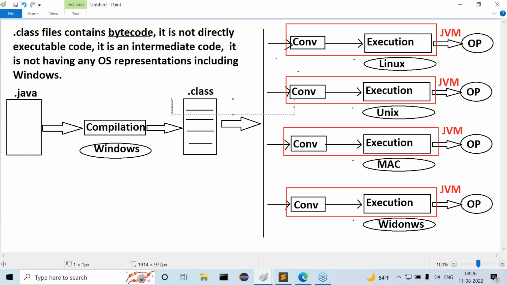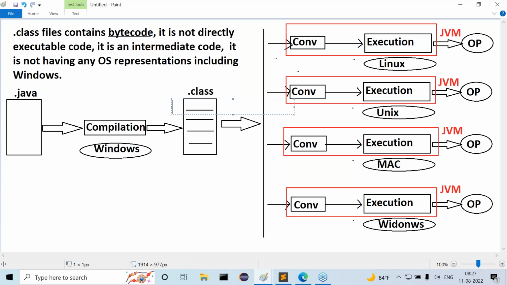Understand it clearly? Okay, then in this example, how many JVMs are utilized there? 1 JVM or 4 JVMs? No, 4 JVMs, not 1 JVM. Observe carefully. The first JVM has to translate the program from neutral bytecode to Linux representations, where it is doing some platform dependent activity. The second JVM is converting our neutral bytecode to Unix representations. There also it is doing some platform dependent work.